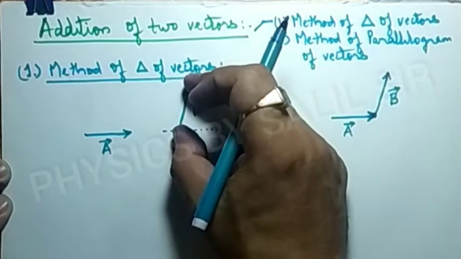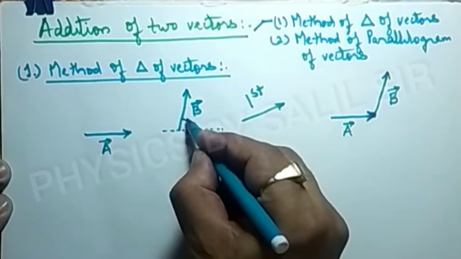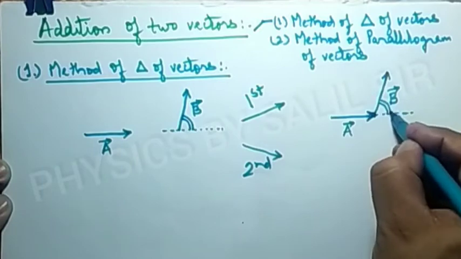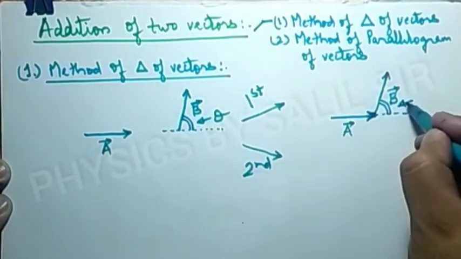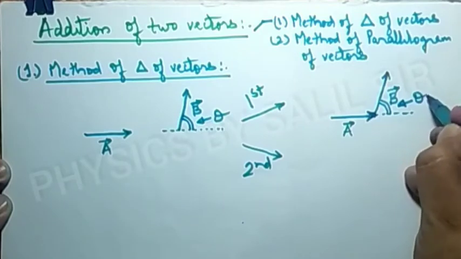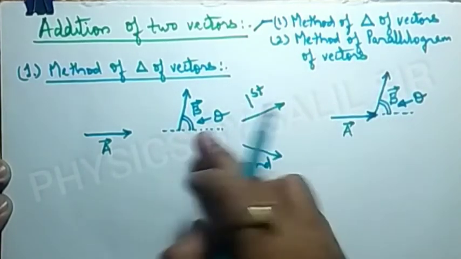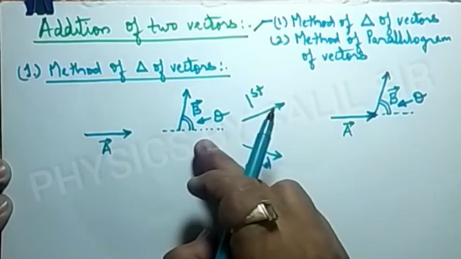For making this vector B, we have to take care of two things. First one is the magnitude or length of this vector, and second one is the angle with the horizontal, and these two things should be the same. Suppose this angle is theta, then it is required that this angle theta should be exactly equal to the angle theta originally given.